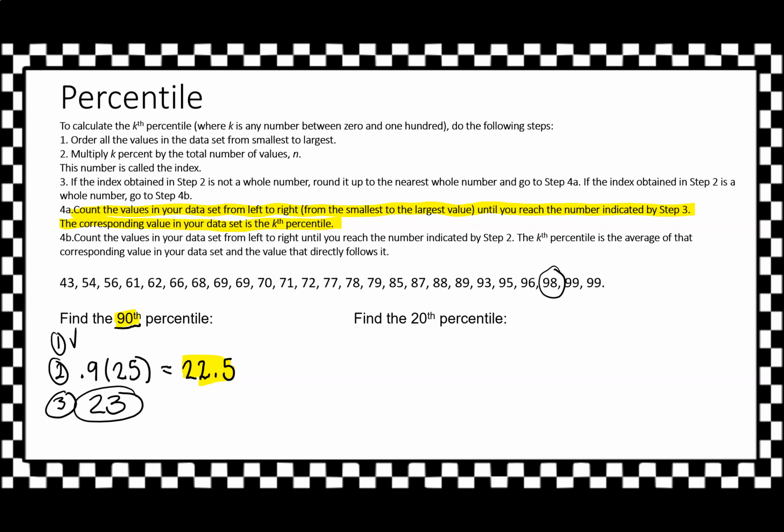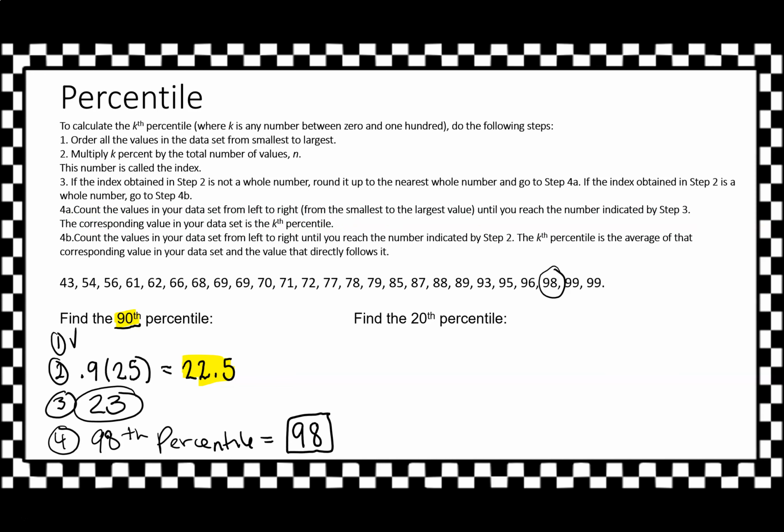We go to our 23rd term here, and our final answer is that the 90th percentile is going to be the same as scoring a 98 on this test. Okay? All right. That's how you do that. That's the 4A. Now let's go ahead and do one where we're going to have to use 4B.